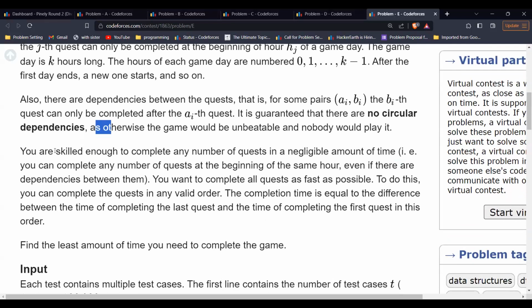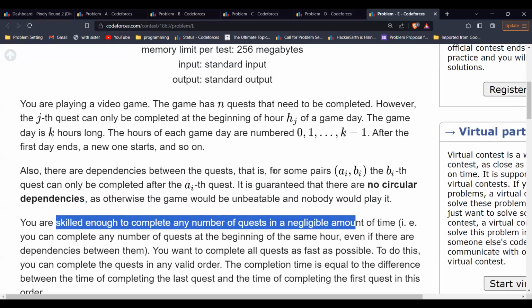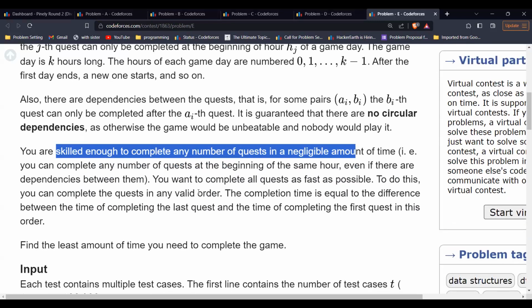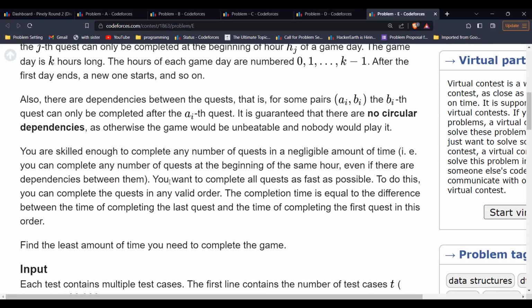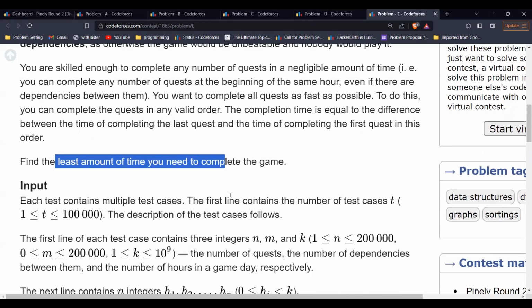Then you are skilled enough to complete any number of quests in a negligible amount of time. That means if a quest can be completed at the beginning of the current hour, you'll complete it immediately, in no time. Even if there are dependencies, like B needed to be completed after A, and C after B, you'll complete all 3 quests if they can be completed at the beginning of this hour. Finally, you have to find the least amount of time that you need to complete the game.